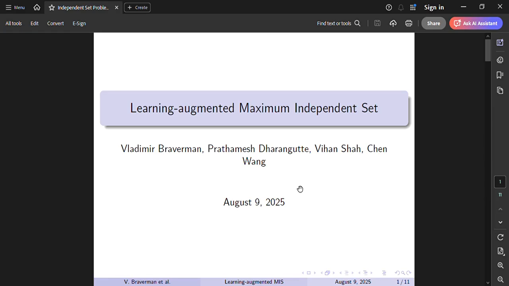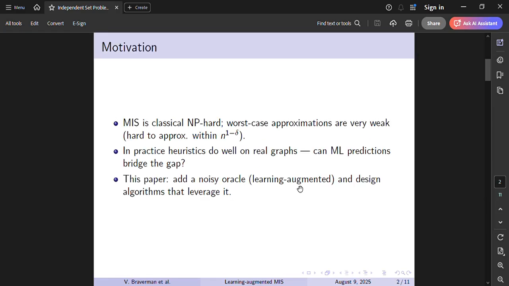The topic is the maximum independence set problem, a classic hard problem in graph theory, but here we look at it through the lens of learning augmented algorithms. That means the algorithm gets a noisy hint from an oracle about which vertices are in the maximum independence set. Our goal is to see how we can design algorithms that use these imperfect hints to get provably better approximation than classical worst case algorithms.